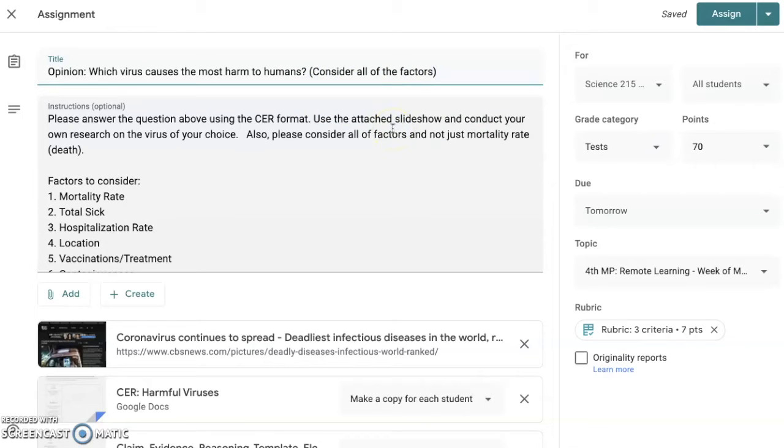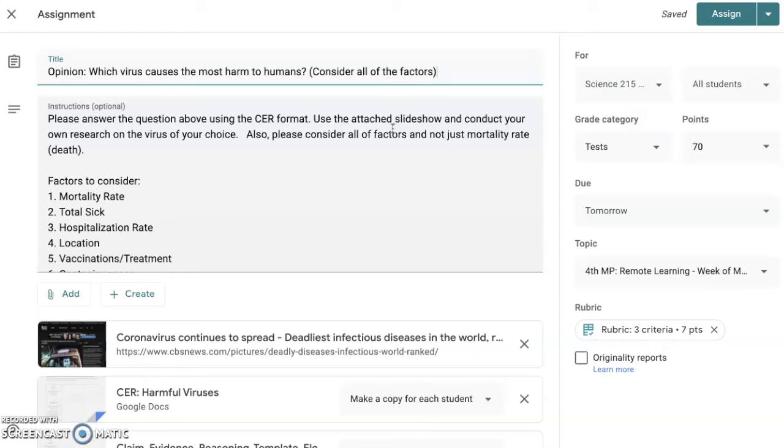Obviously the worst type of harm to humans is death. Not to sound so morbid, but there are other ways viruses can impact us. Look at today, for instance, with coronavirus. Even though the mortality rate is low, a lot of people are getting sick, and there are people passing away, but we do not have a solution to the problem.